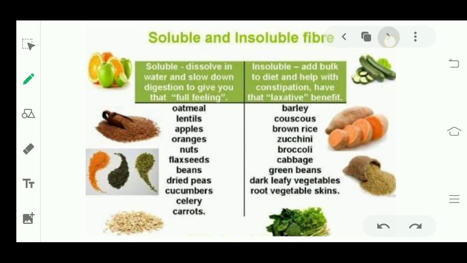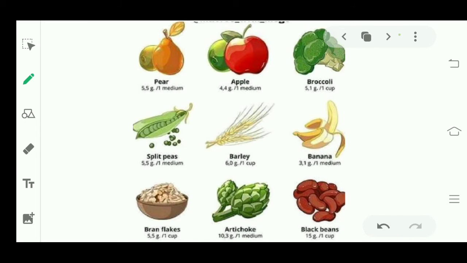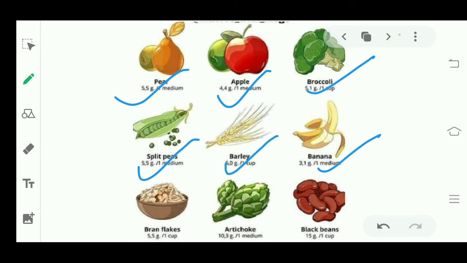Next, what are the sources of roughage? By eating these, you will get rid of constipation. Pear, apple, broccoli, split peas, barley, banana, bran flakes, cornflakes, artichoke, black beans, all these are helpful sources of roughage. It will help you to get rid of constipation.